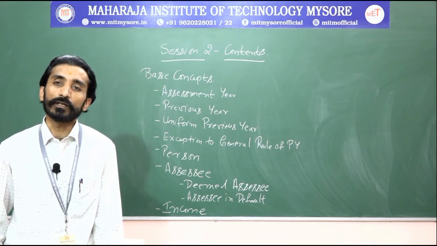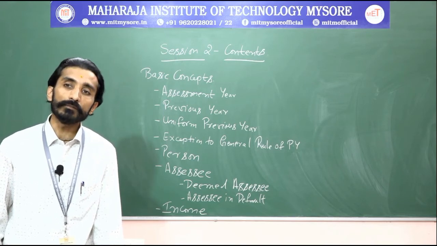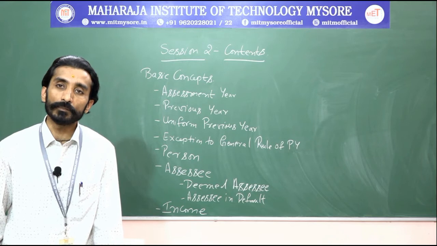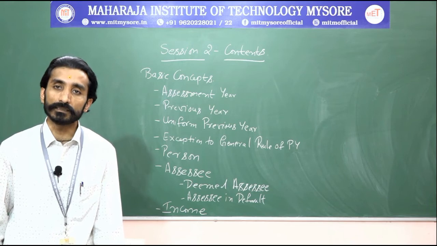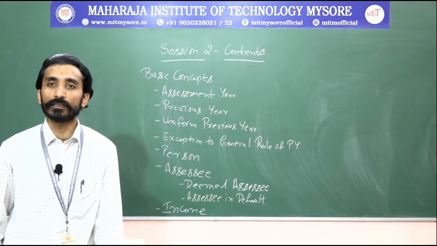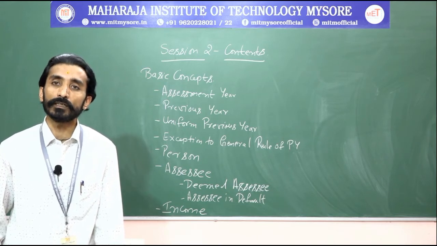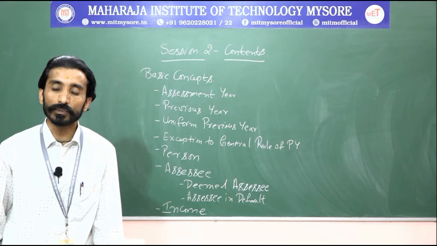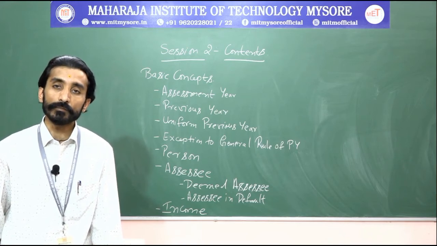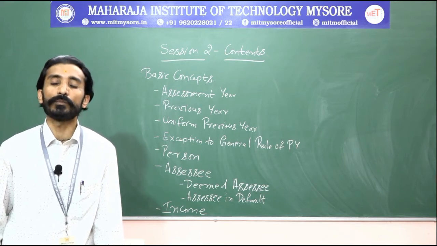Next thing is your third category. So here in your third category we will be saying it as deemed to be an assessee. So means every person who is deemed to be an assessee. So what do you mean by this deemed to be an assessee? For example, you will be having a kid or any person who is also called a minor. So he will be earning an income, but he will not be coming under the purview of the law as he is not at the age of 18 years and above. So at that particular time, on behalf of that particular kid below 18 years, somebody else will be paying the tax.